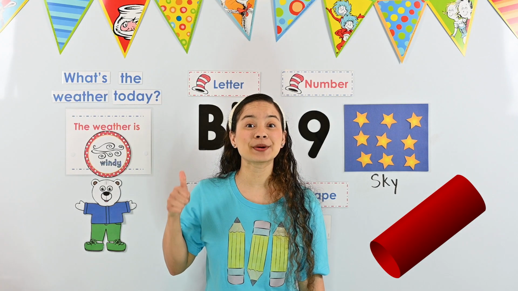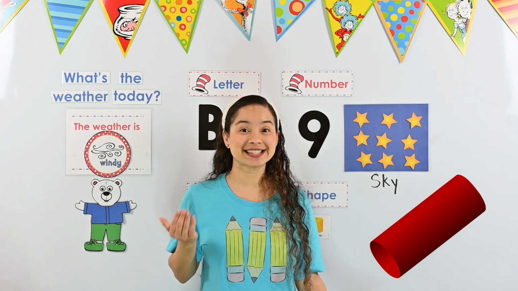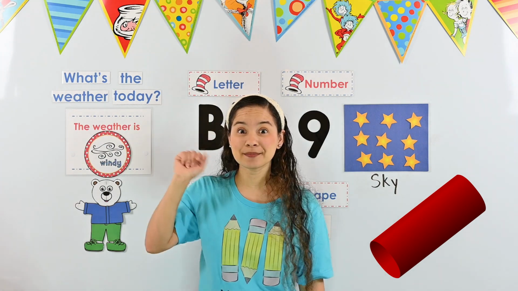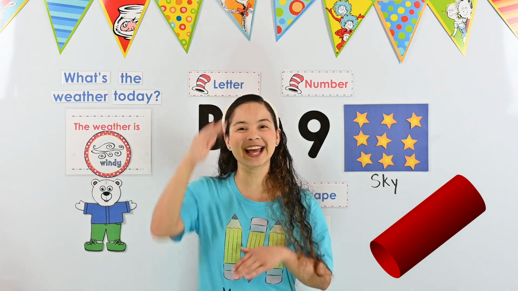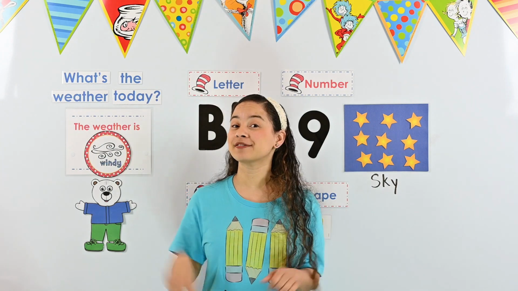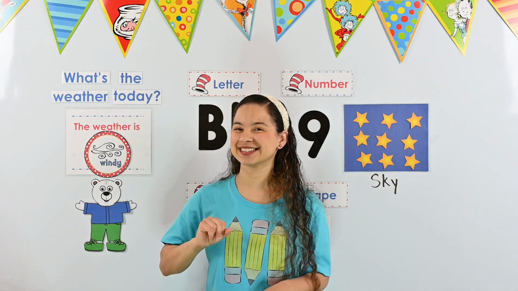Is this a cylinder? If you have your thumb up, you are correct. It's a cylinder because it has a circle at the top, a circle at the bottom, and a rectangle that wraps around to connect the two circles. Great job, friends! You helped me find two cylinders.